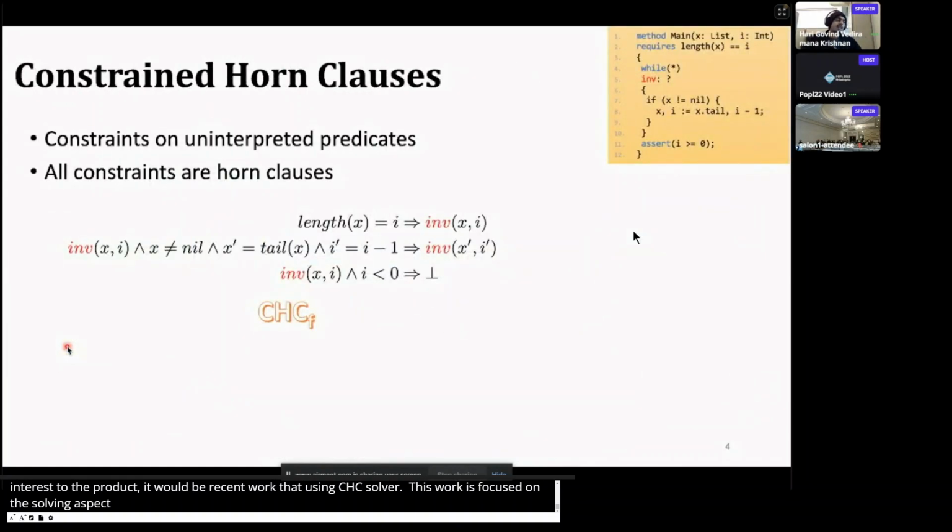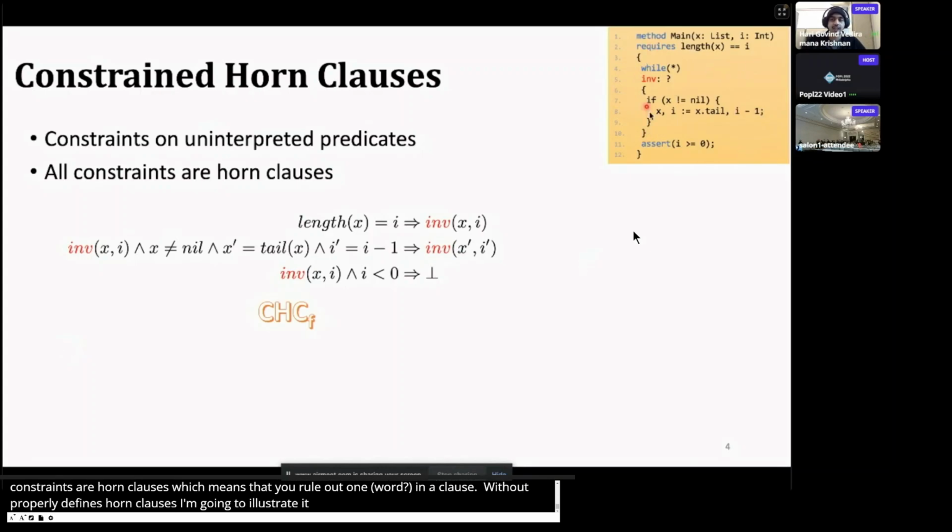So, what exactly are constraint Horn clauses? Constraint Horn clauses are a fragment of first order logic. These are constraints over some uninterpreted predicates. Of course, there is this additional requirement that all constraints are Horn clauses, which means that you only allow at most one positive literal in a clause. Without properly defining constraint Horn clauses, I'm just going to illustrate it using an example.